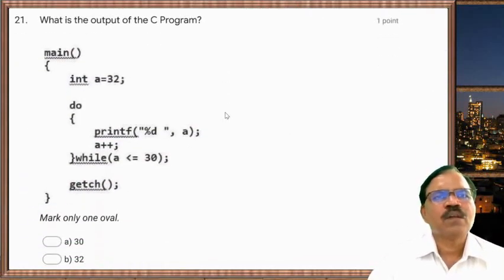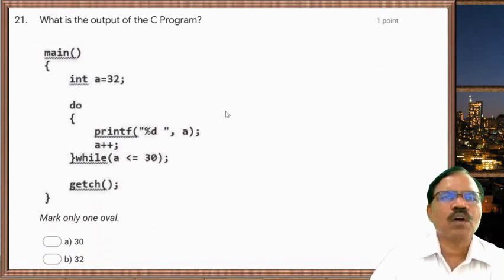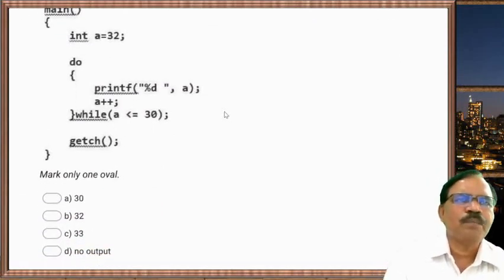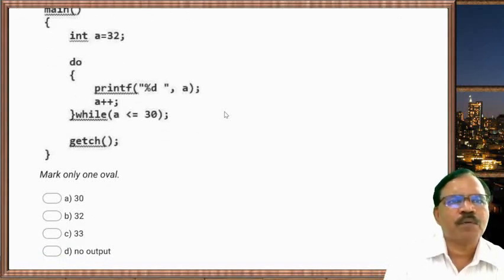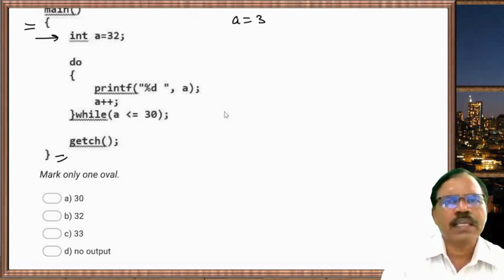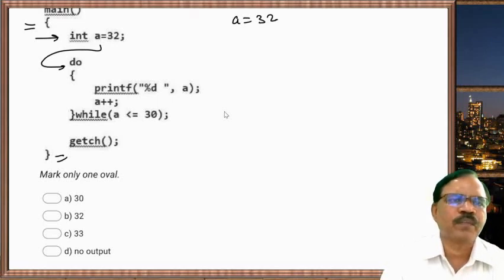Now next one, what is the output of program? Here, now main, then body of main here, int a equal to 32, a equal to 32, then it goes to do while loop. So this is do while loop. So it enters in the loop.